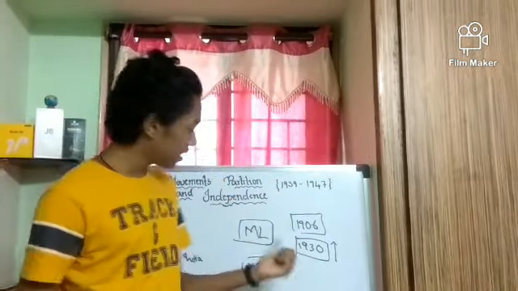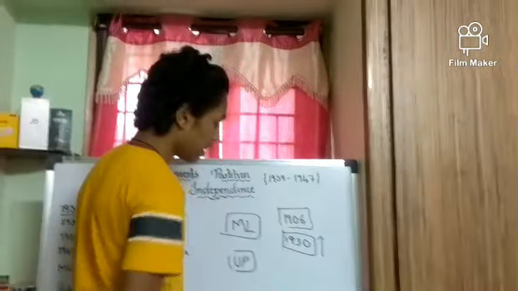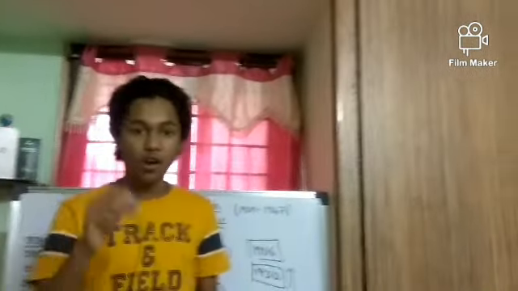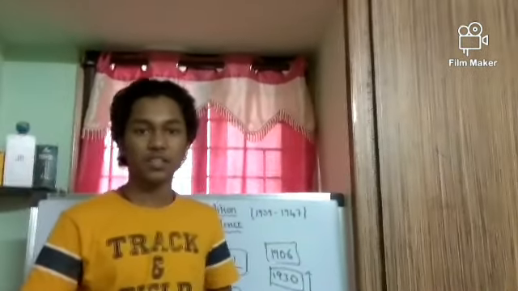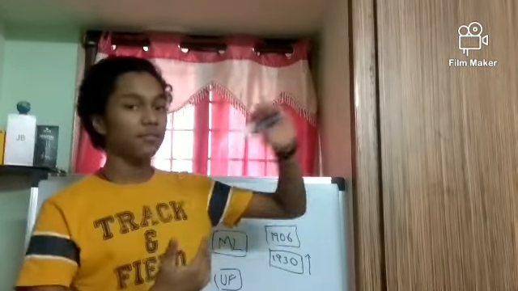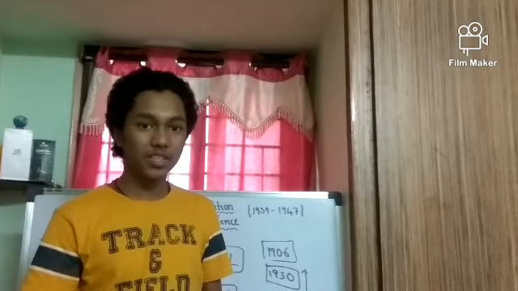Now, what are the demands of the Muslim League Party? As I told you before, many Congress members resigned, and that made even Britain upset, because how could they do such things?